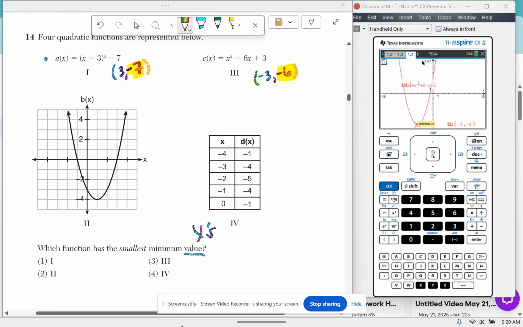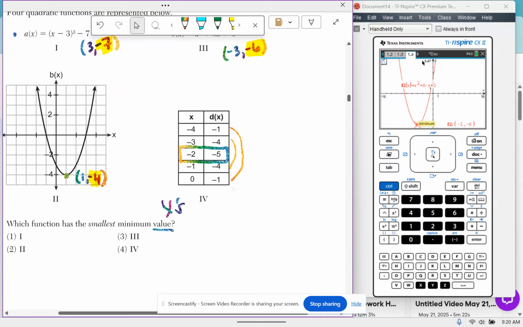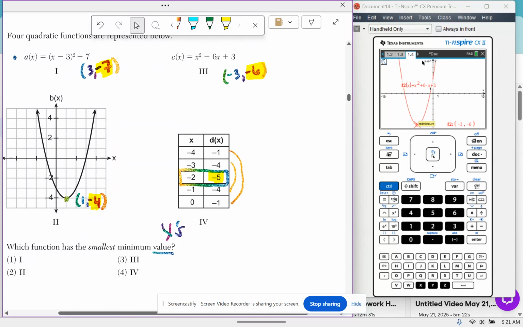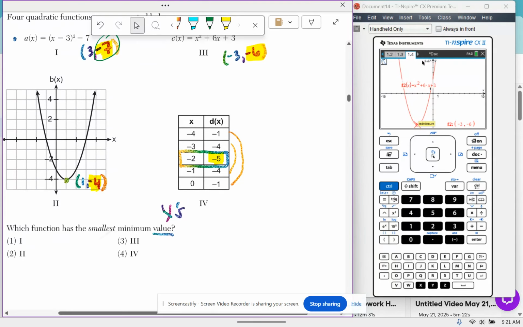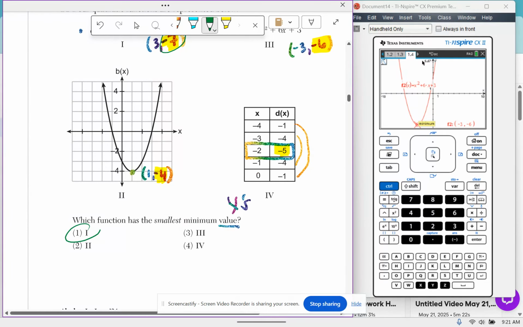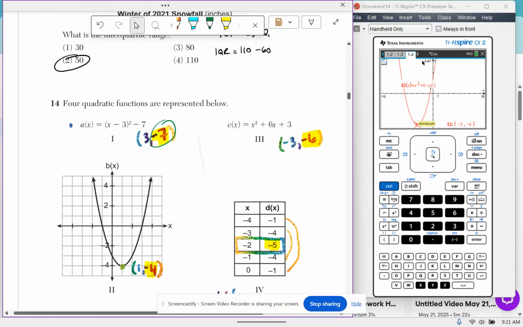This one's on the graph. This is easy. That's good. It's 1, negative 1, negative 2, negative 3, negative 4. So it's 1, negative 4. Again, I'm comparing minimum values, so I only care about the y's. And then on a table, I make the matches until I'm left with the lone wolf, and he is my vertex. The minimum value of this one is negative 5. So what's the smallest minimum value? That's going to be this one, negative 7. Answer choice 1. That's it for 14.